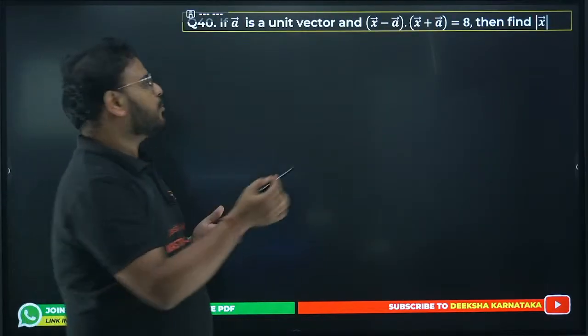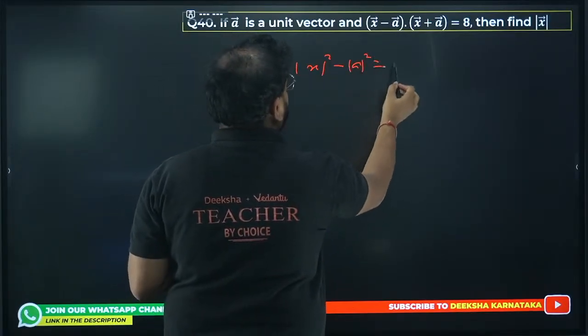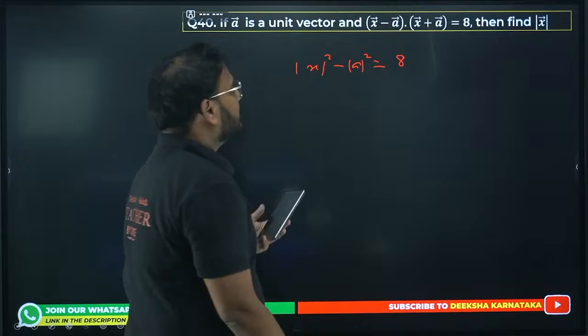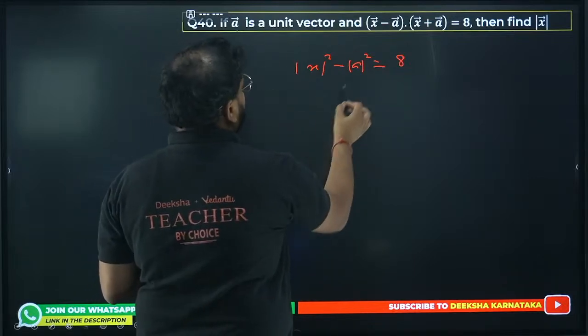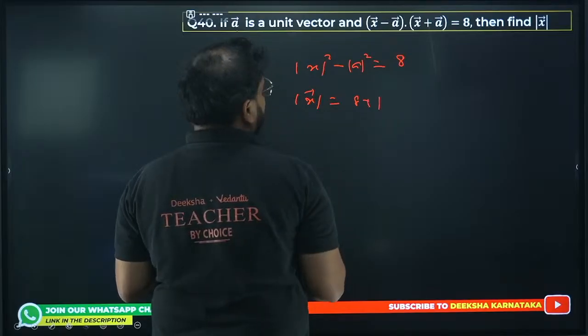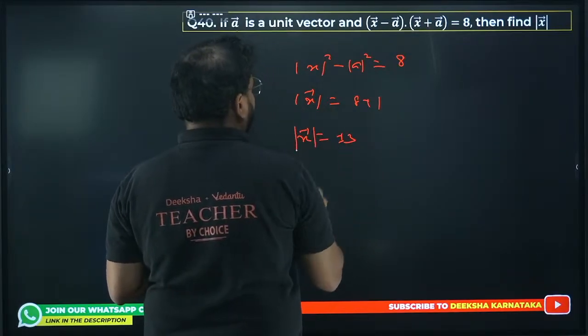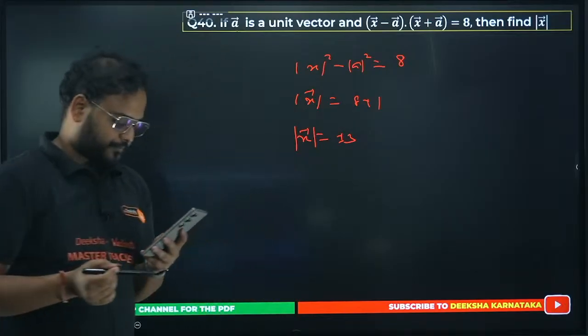This you can do, right? Same approach. Solve from here. The value of a is given as 1. This will become 1. So 9. So you get the x value as plus minus 3. The mod of x is plus minus 3.